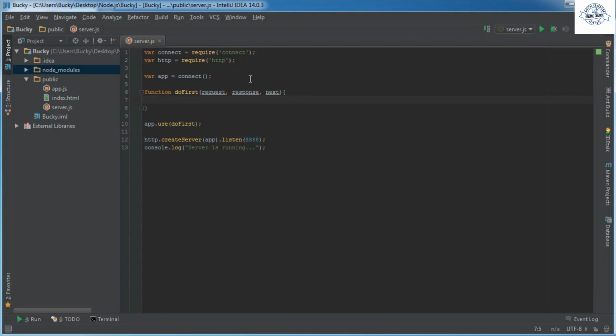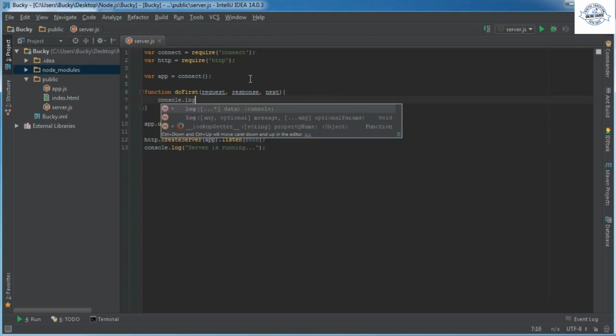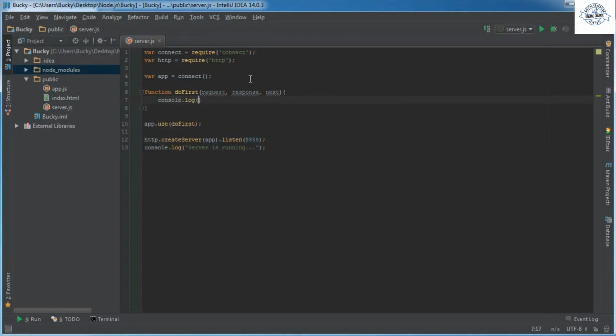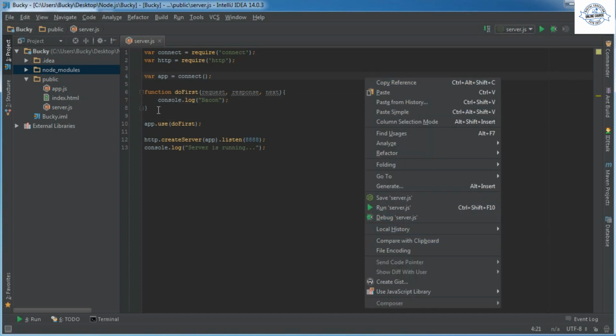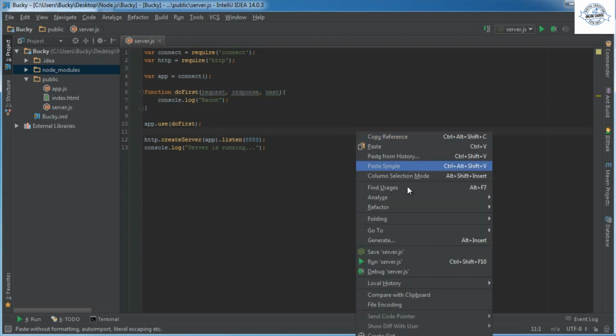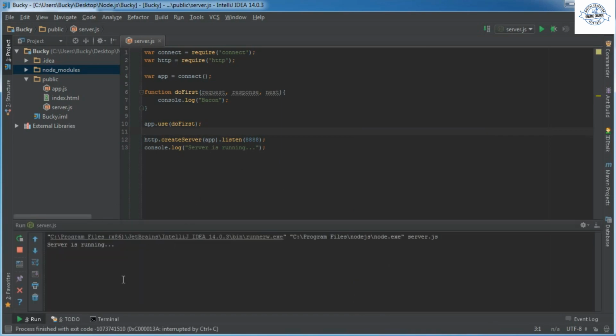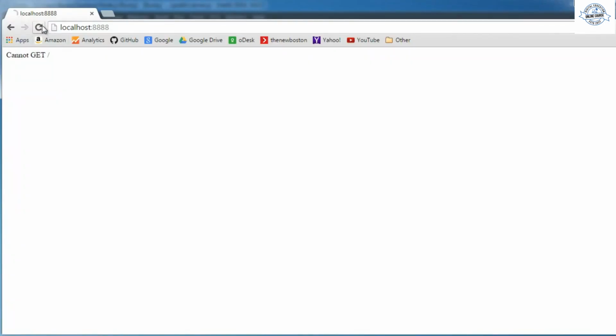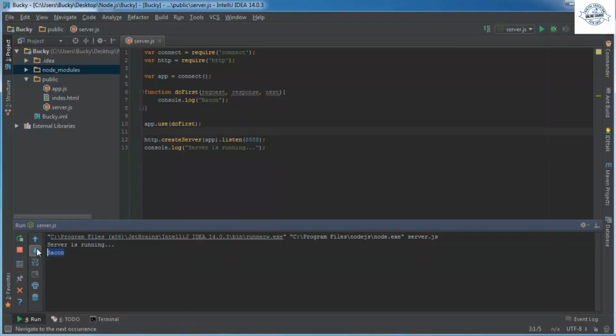So just so we can have something going on, whenever they make a request on a server, we'll just do something really stupid and log out the word bacon to the terminal. Alright, so that is pretty much how we can set all that up. Again, we don't even use the request, response, or next right now. I'm just showing you guys a real quick example. Server's running. We just refresh the page and check it out. It says bacon. Pretty stupid.